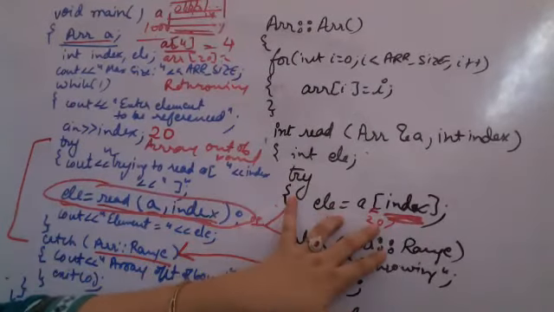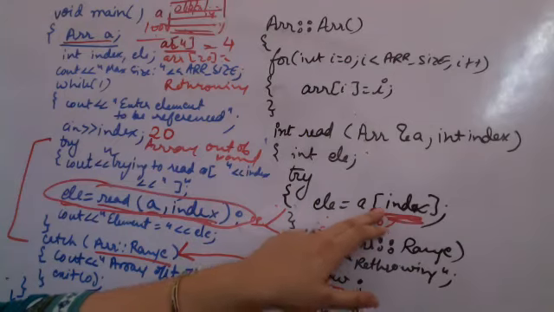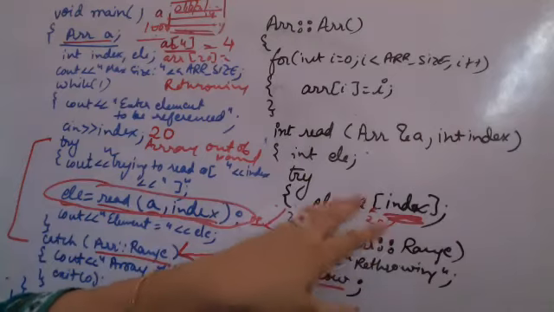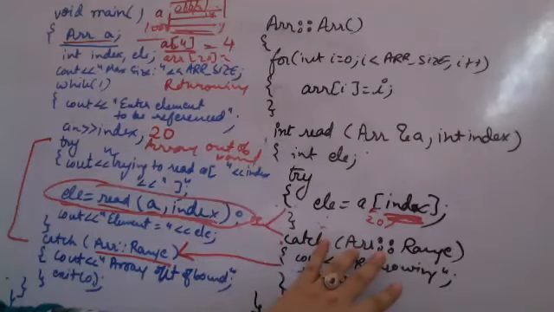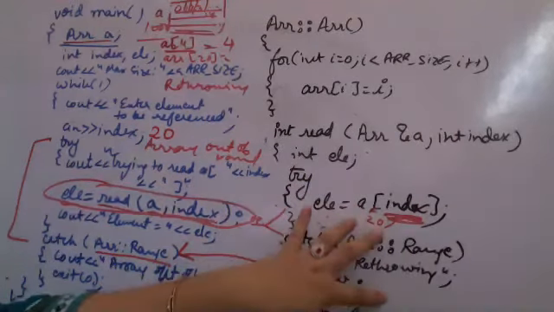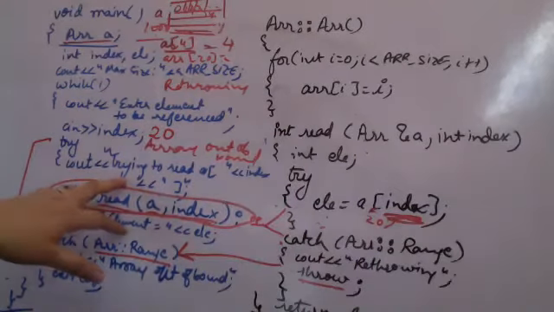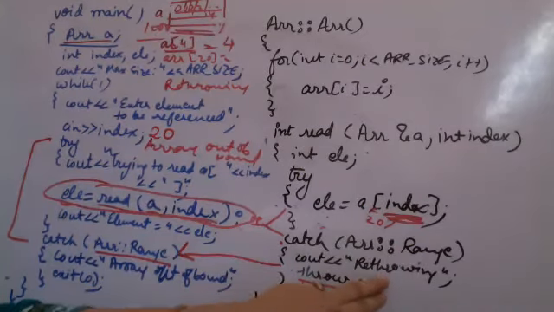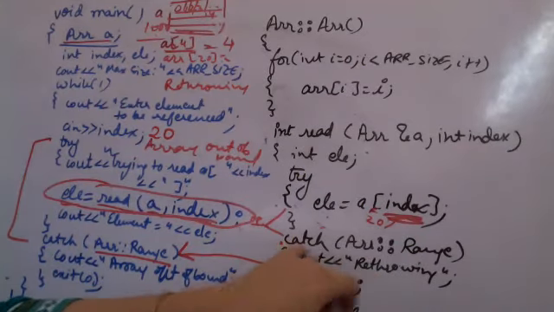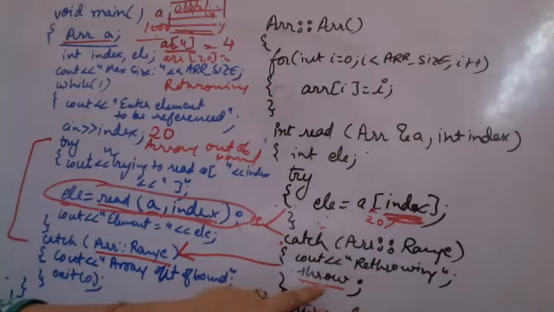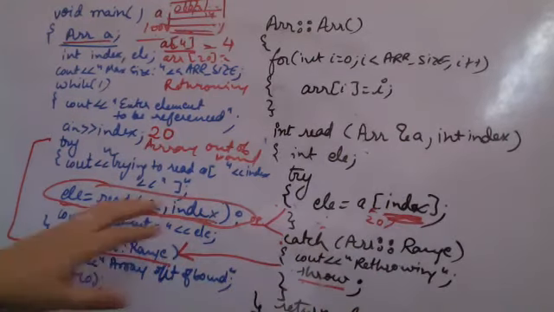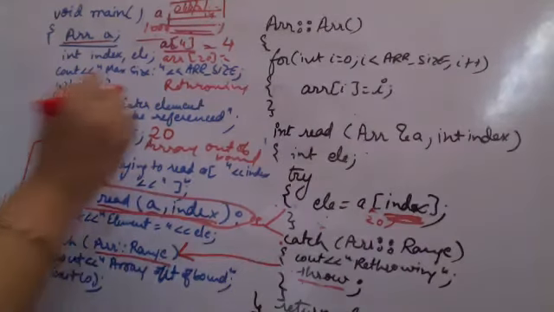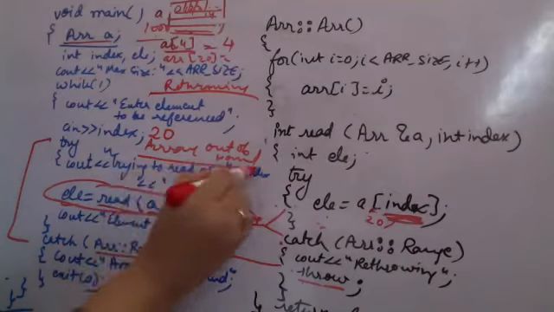जब आपने element is equal to index करा, it goes to the overloaded operator function. It throws an exception if it was out of bounds. The exception is caught here. Now I don't want to catch the exception here. Technically I wanted to catch the exception in the original only. So I'm rethrowing the exception and I'm printing rethrowing. So this will be printed because this catch block caught the exception. I'm rethrowing the same kind of exception and here I am catching the exception, the same kind, and I am printing array out of bounds. So rethrowing भी print होगा, array out of bound भी print होगा.